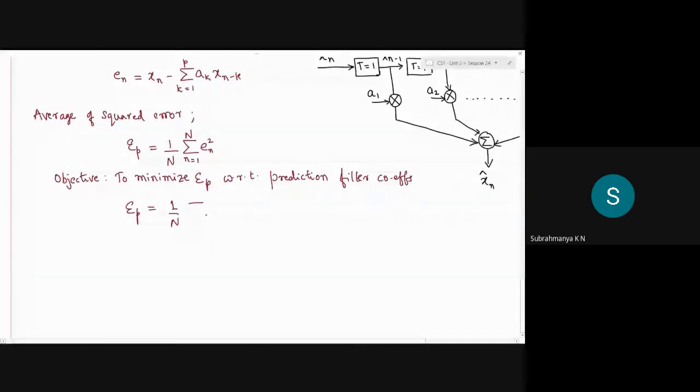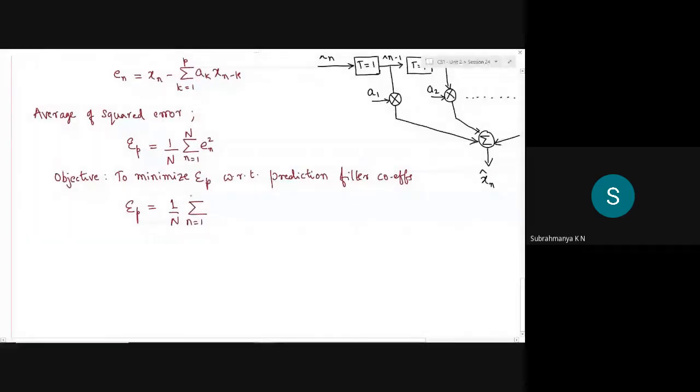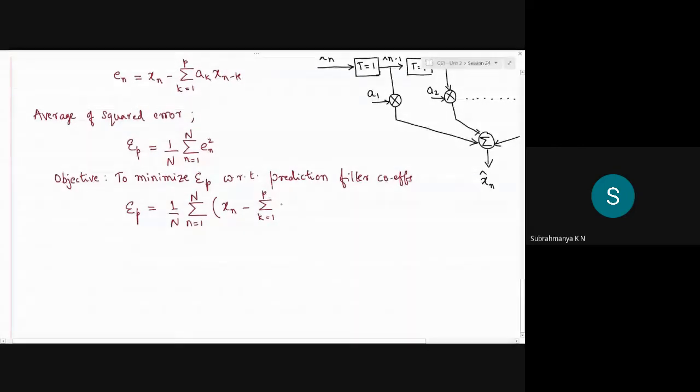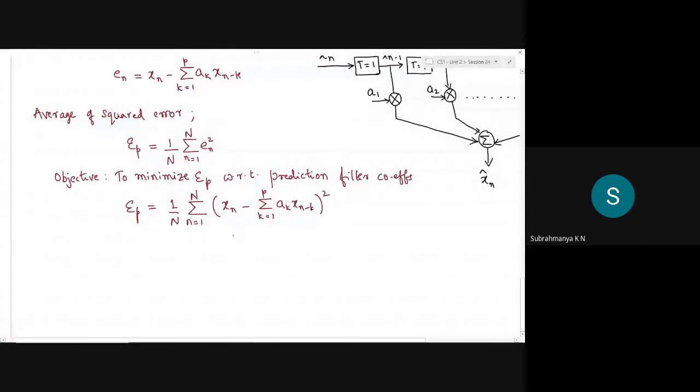This is n running from 1 to N. en squared is this complete term squared: xn minus summation k from 1 to p of ak times xn minus k, whole squared. So we need to minimize this.